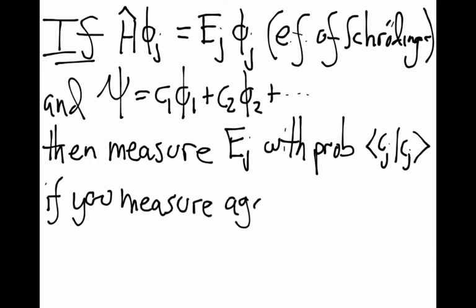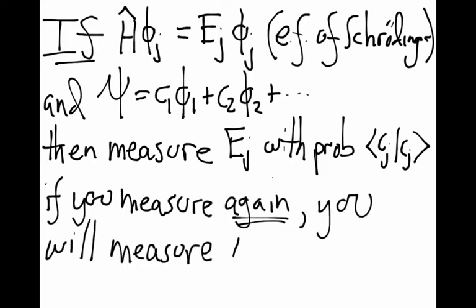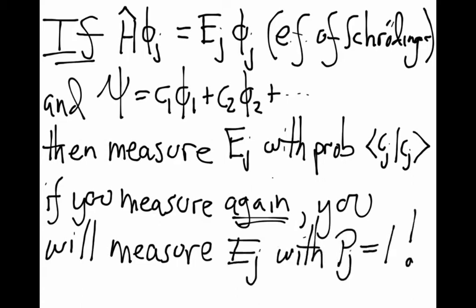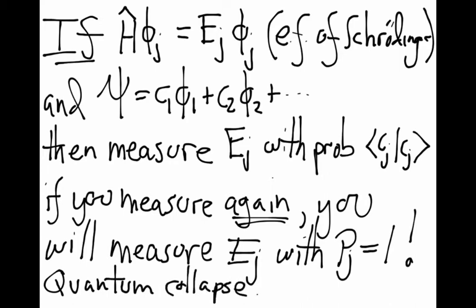Now I go away, and I come back and I measure energy again. I'm going to measure that value Ej with 100% probability. I'll get the same value again. This is an example of what we call quantum collapse. So when I go to measure the energy of this particle in the box, I have to interact with it. And the act of interacting with it about energy puts it into that eigenstate.